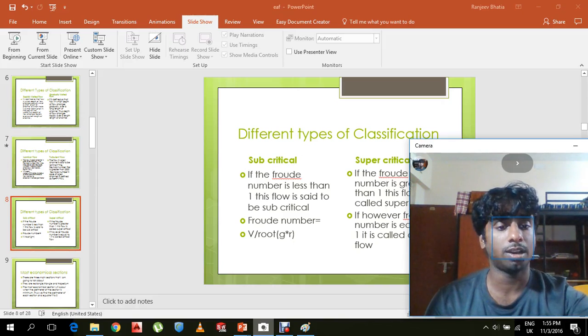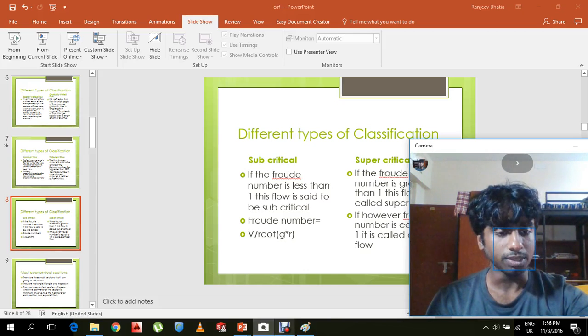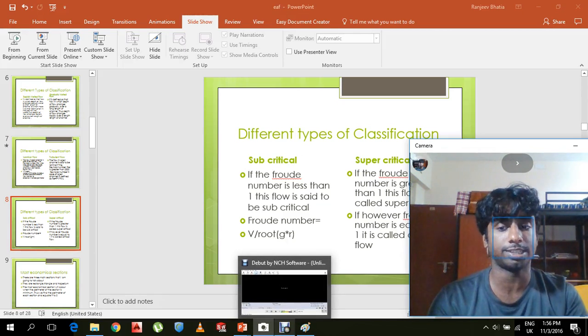If the Froude number, however, is greater than 1, then this flow is called supercritical flow. When the Froude number is equal to 1, then this flow is called critical flow. This classification is generally useful for hydraulic jump.